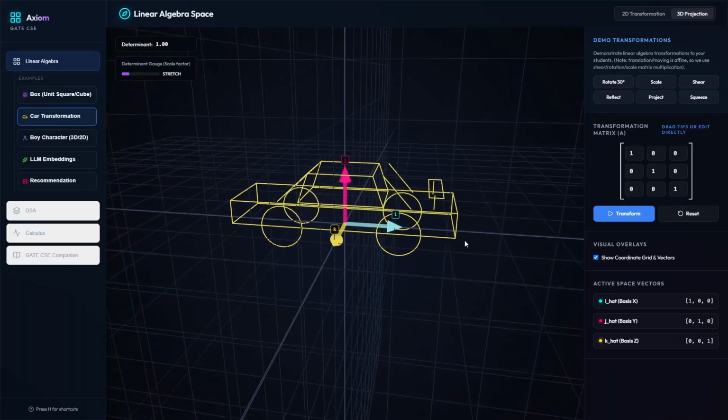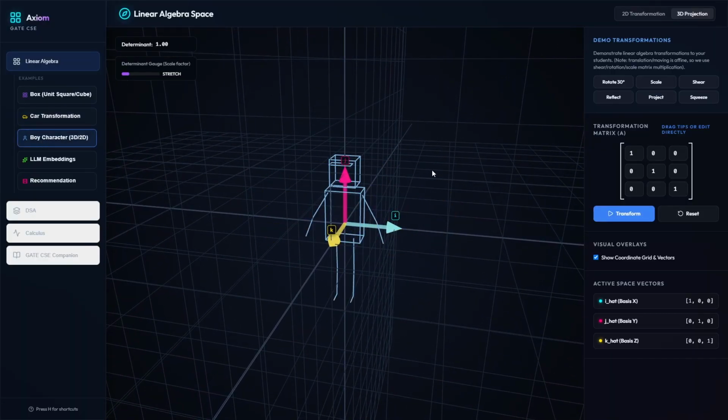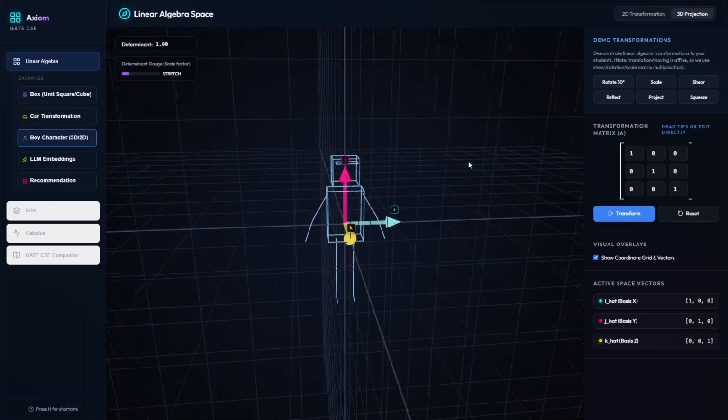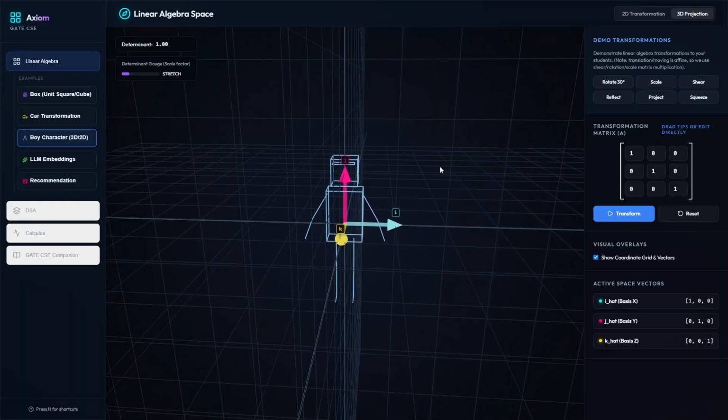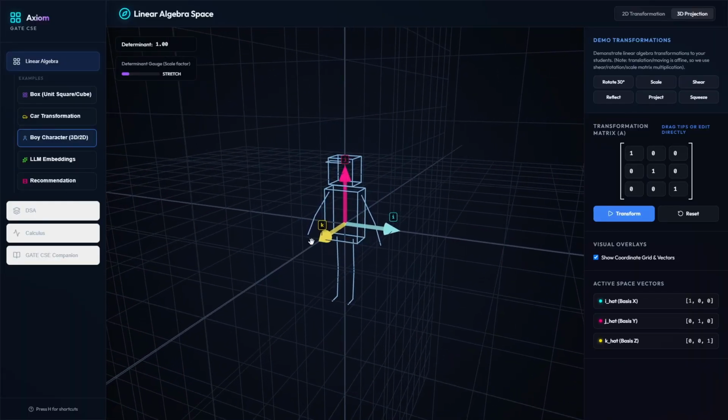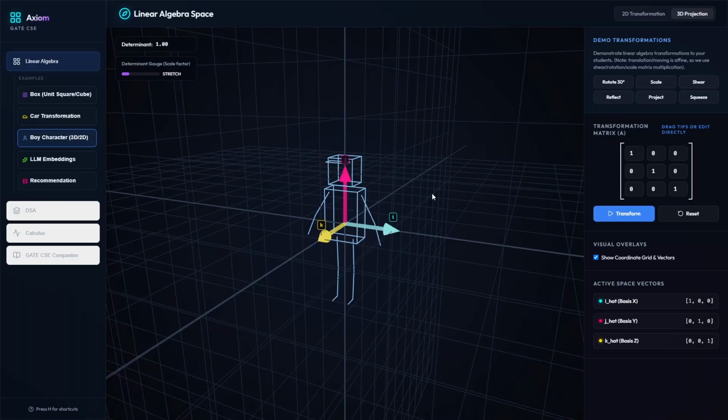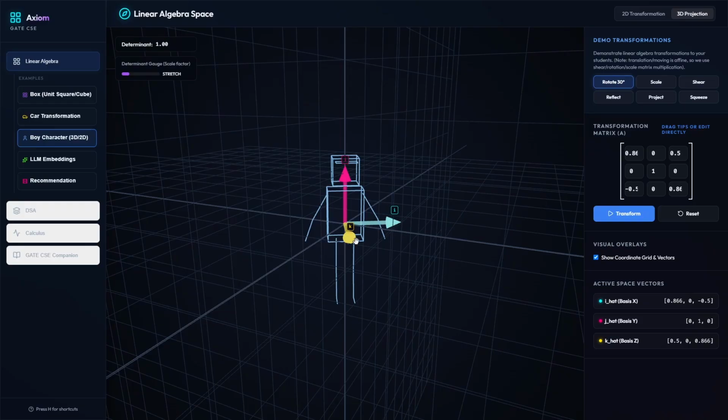It could be any other object as well. Let's say there's a 3D character, it's not looking like a boy, but yeah, it's a 3D character. Okay, and there are i, j and k vectors. But if we rotate this, see, the i and k vectors have been rotated slightly, and you can see the matrix transformation. The values inside the matrix have been changed.